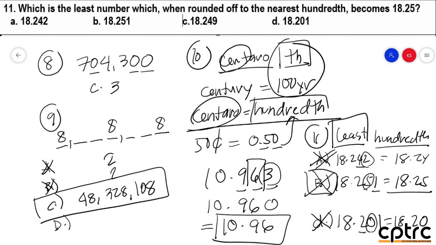O, sunod na pinakamaliit, that would be Charlie. So, si Charlie po is 18 and 249. O, sino actor diyan? Si 4. O, sino supporting actor diyan? Si 9. O, si 9 po greater than 5. So, round up tayo. So, saan mag-award? That would be sa 4. So, equal to 18 and 25. So, the 9 will be changed to 0 or just equal to 18 and 25. So, between Bravo and Charlie, mas tamang sagot po si Charlie. Bakit, sir? Mas lesser po siya compare kay Bravo.